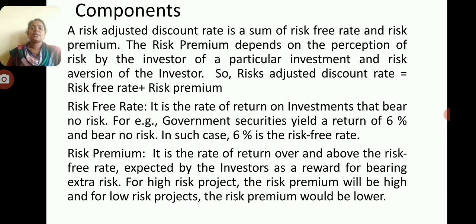The rate is altered depending on the possibility of risk of the investment projects. For a higher risk investment project, a higher rate will be used, and for a lower risk investment project, a lower rate will be used.